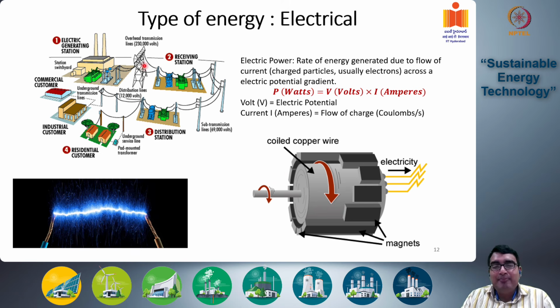And here we see the typical electrical grid in today's world. We have the electric generating station, where your generator, which is basically a rotating coiled copper wire rotating within a set of magnets, generates electricity, going through high tension overhead transmission lines where the electrical potential is 230,000 volts, going to receiving stations, going to sub-transmission lines where the electrical potential is decreased to 69,000 volts, going to a distribution station, and then through distribution lines which are at an even lower electrical potential, 12,000 volts, and finally it goes to either industrial customers or residential customers through local transformer systems.